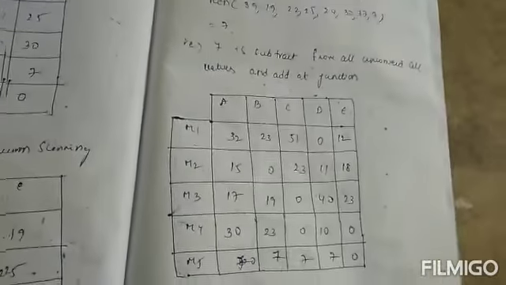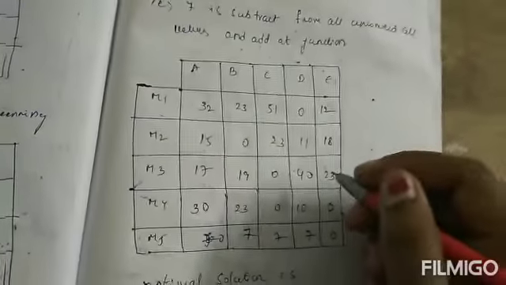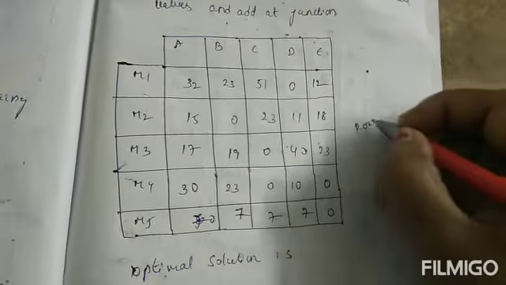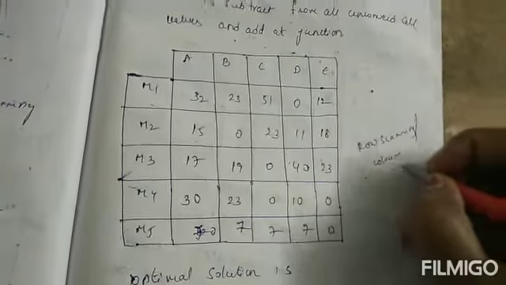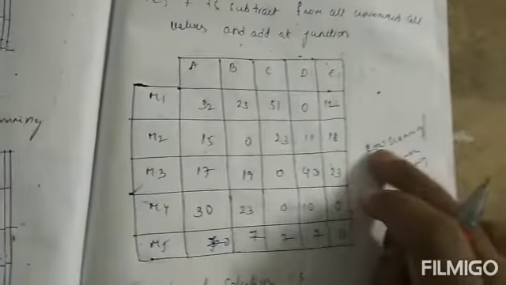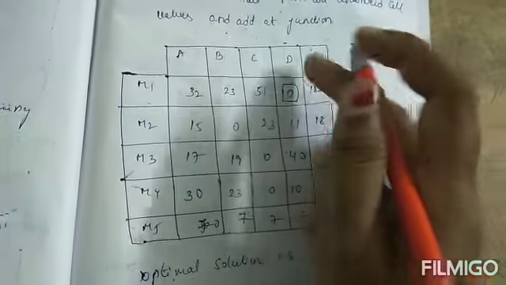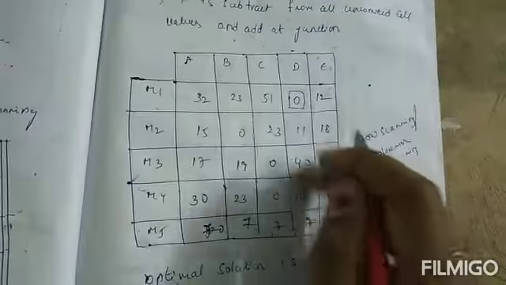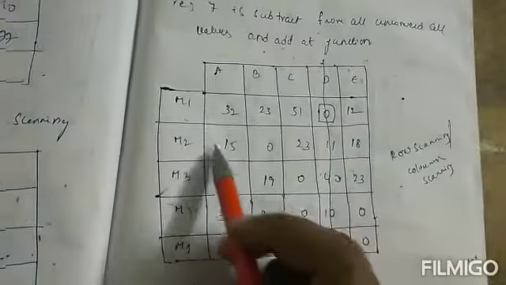And next we will do step 3, that is row scanning and column scanning. So first we will start with row scanning. Here we have only a single 0. So take 0 as a rectangle and check column wise. Here any 0? No. So just cross this, strike this off, and next go for another row.